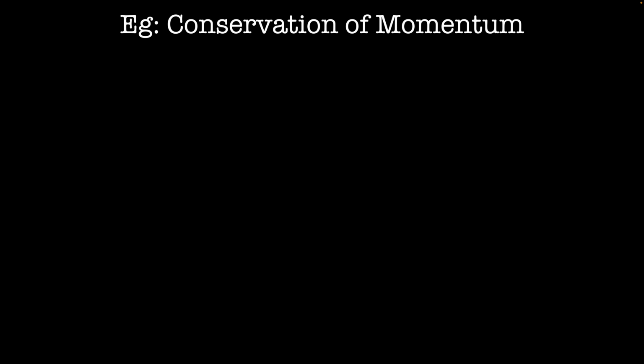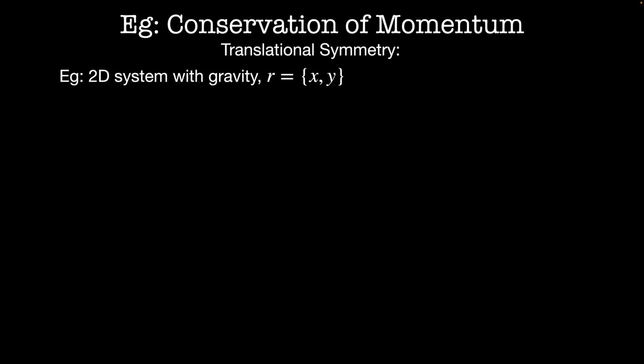Let's see how these symmetries show up in some of the physics that we've seen before. Let's start by looking at a continuous translational symmetry. For example, a 2D system with gravity, where our initial coordinates are given by x and y. Then my Lagrangian in these coordinates is 1/2 m (x-dot squared plus y-dot squared) minus mgy.